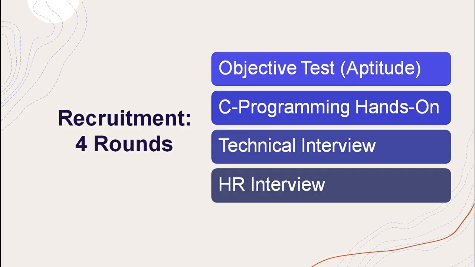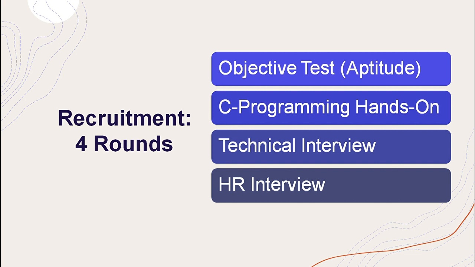To crack KPIT, you generally have to clear 4 rounds. First is the objective type round, second is the C programming, third the technical interview, and finally the HR interview. First, let's discuss the objective round.